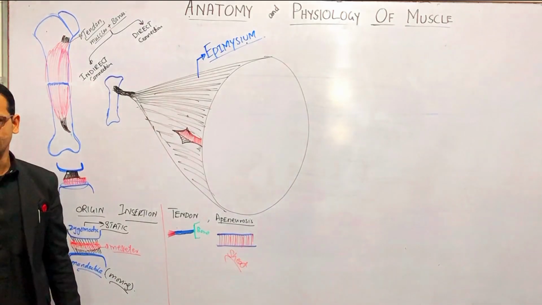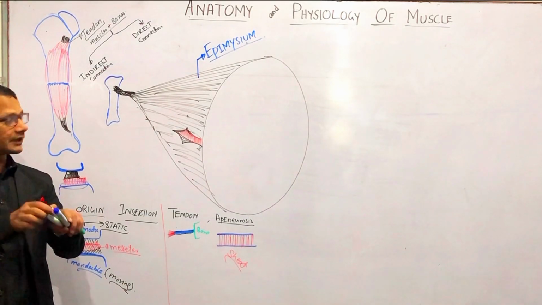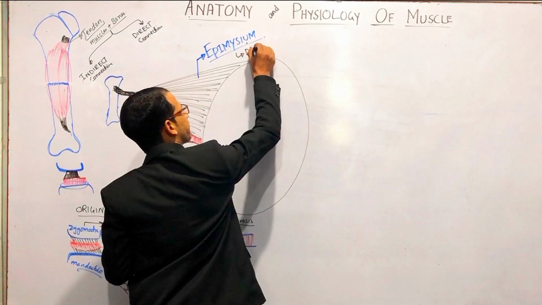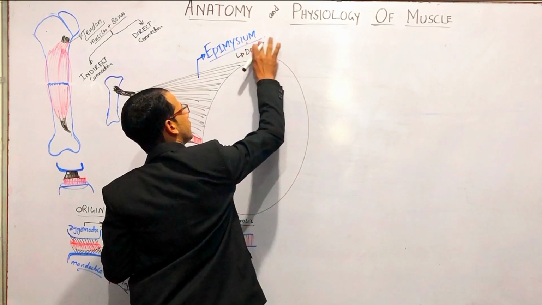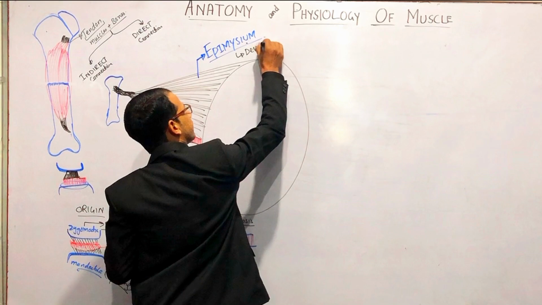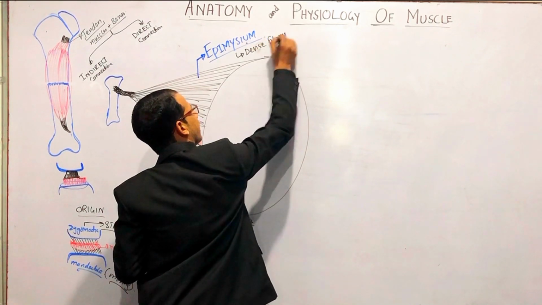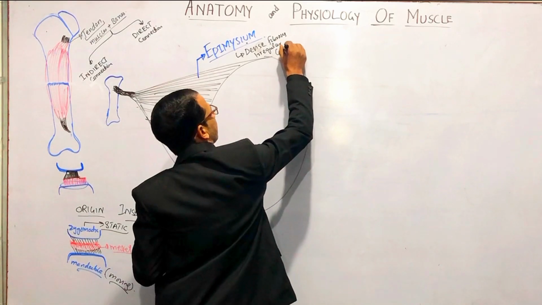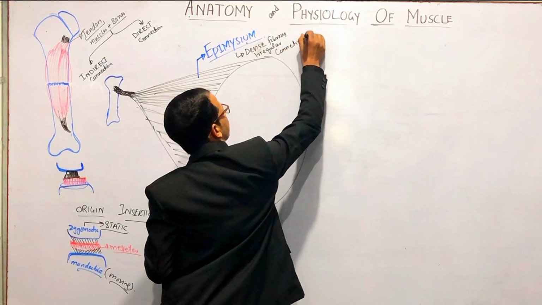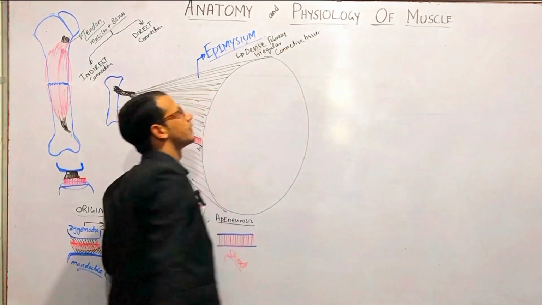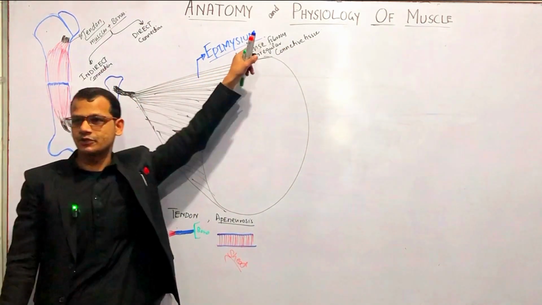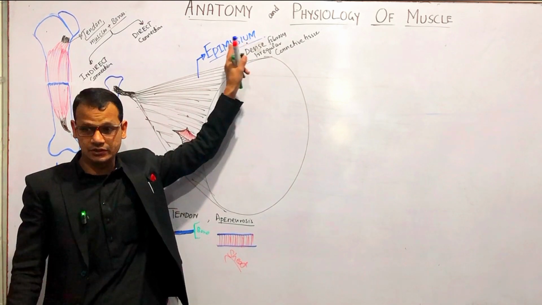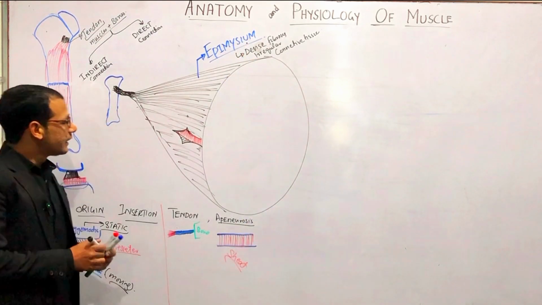Epimysium, right? And this epimysium is composed of dense irregular fibrous connective tissue, right?